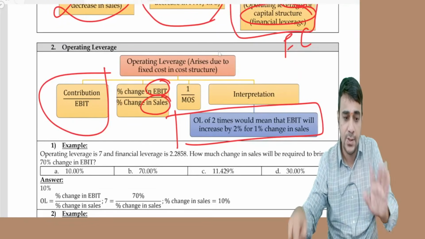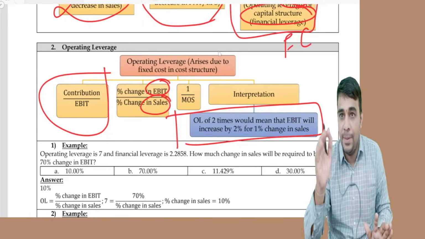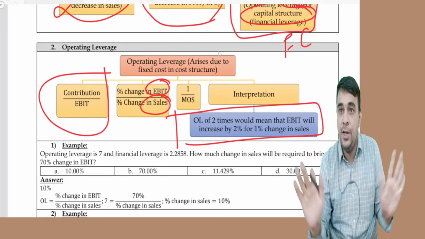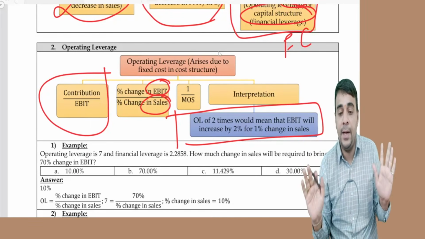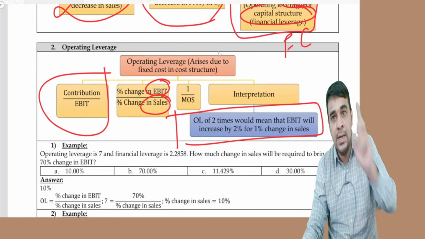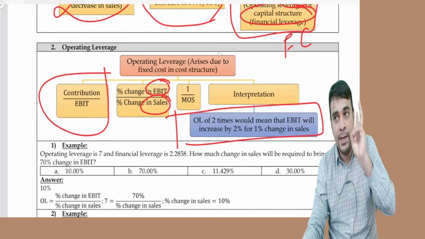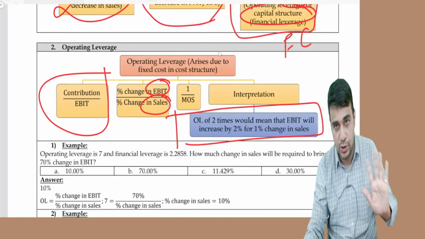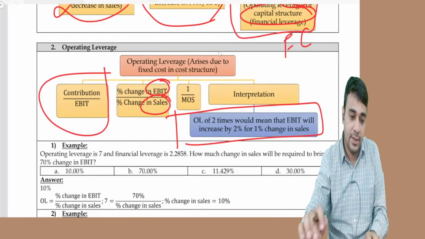The first part is contribution by EBIT, percentage change in EBIT by percentage change in sales, 1 by margin of safety. Any of the three formulas can be used. Interpretation: OL 2 times means sales go up by 1%, EBIT goes up by 2%. Is it up only? No, down also possible. Any doubts till this?